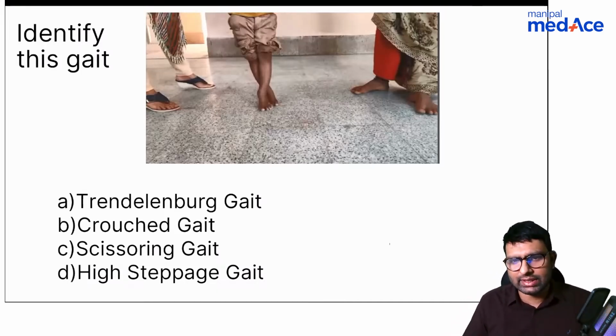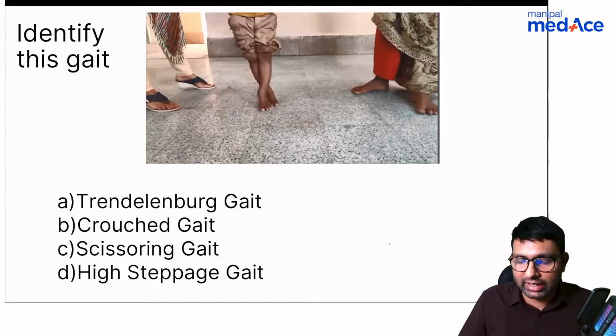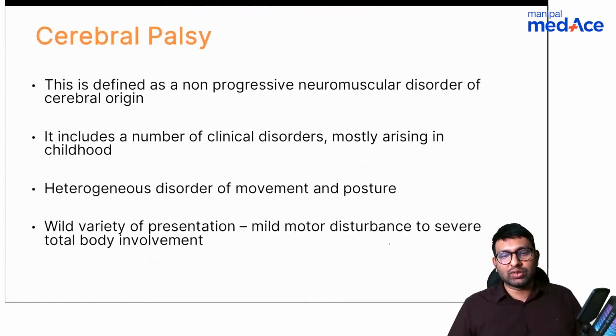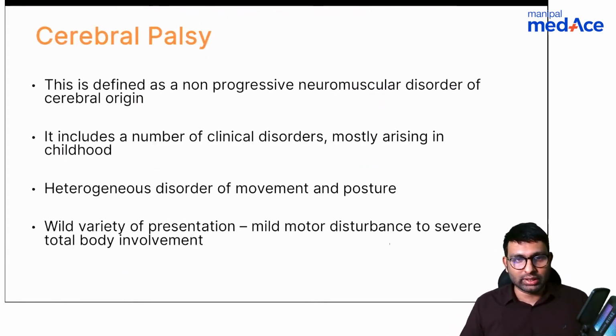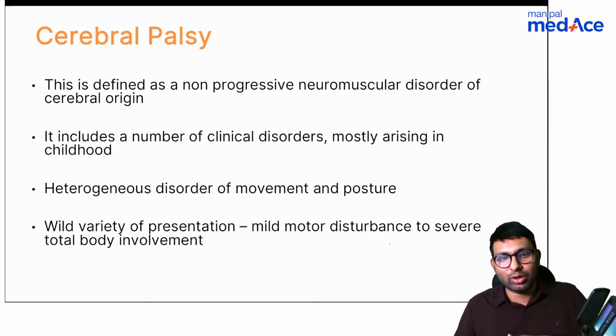Where is it commonly seen? Which disease? Cerebral palsy, because it's the topic that we're discussing. Cerebral palsy is where you see scissoring gait. We also see crouched gait here. So why do we see different kinds of gait in cerebral palsy? So please understand what the disorder is. It is a non-progressive neuromuscular disorder of cerebral origin.